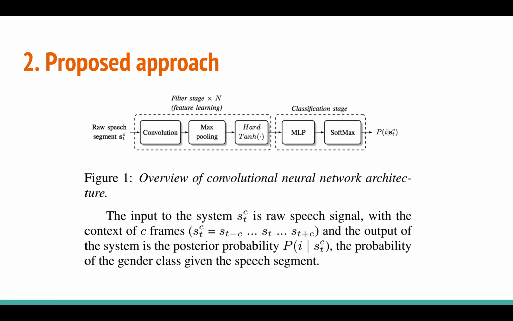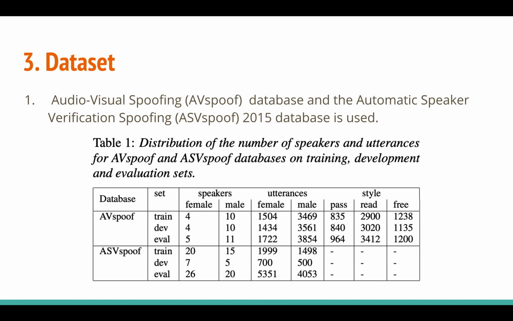When you feed this raw speech segment into the model, it should give the probability score of whether it's a male voice or a female voice. And that's the whole idea.